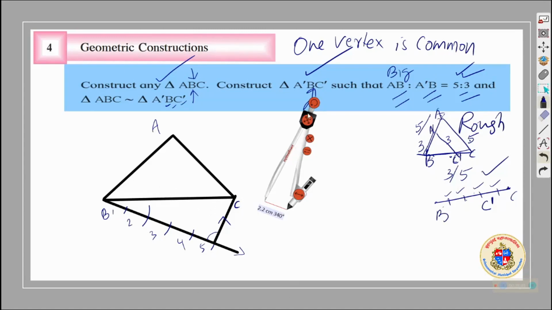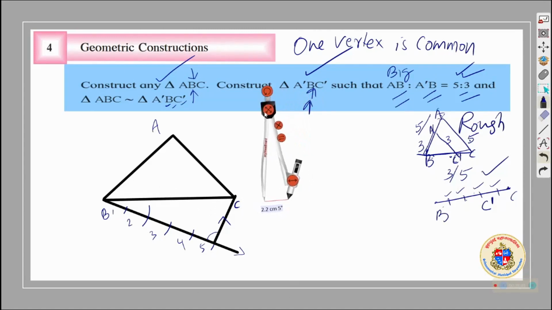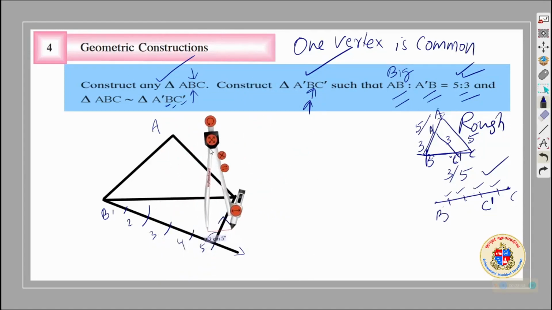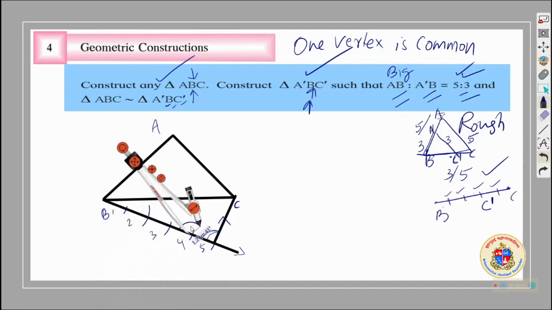It takes a little effort, but still it is good. So what I have to do, I have to copy this angle throughout 5 times. How to do that? You need the compass and draw an arc. Take the compass, put here, draw an arc, take the compass, put here.